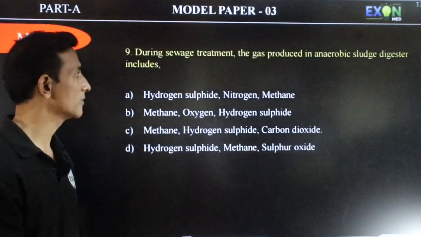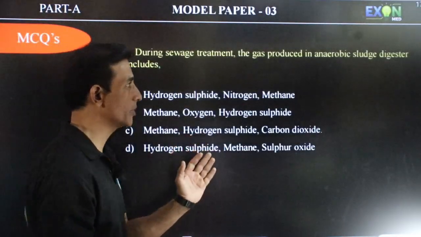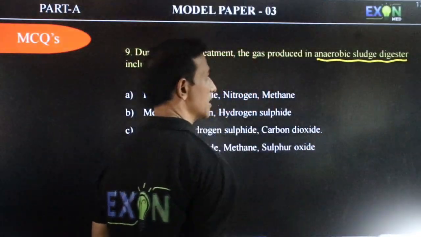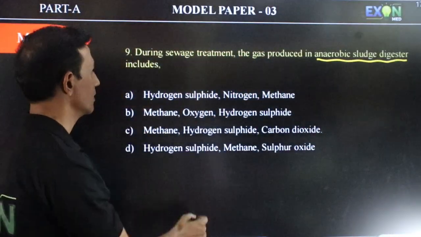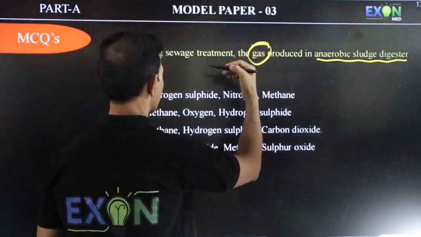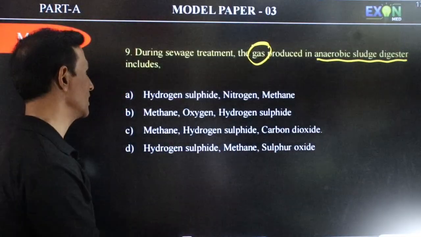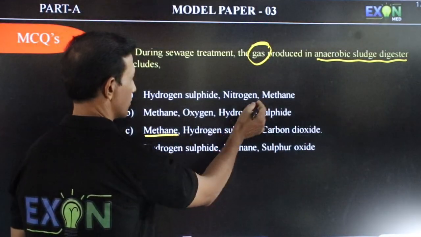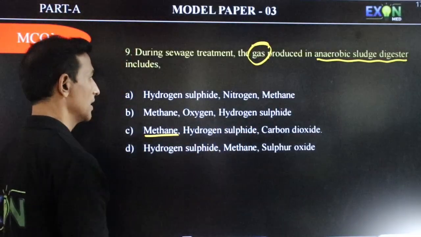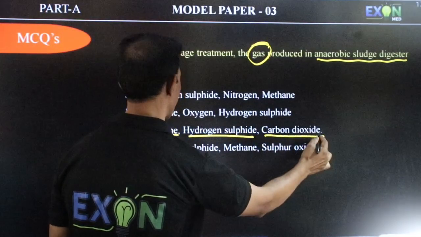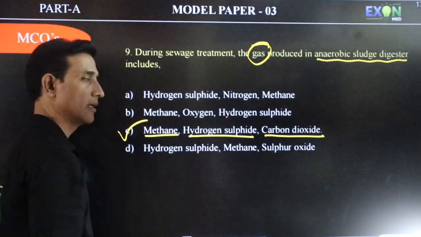During sewage treatment, the gas produced in the anaerobic sludge digester includes... So the gas produced, you already know, is biogas. Here methane is always there, so in all the options you can see methane. And then hydrogen sulfide is there. Then carbon dioxide is also produced. Hence the answer is C.